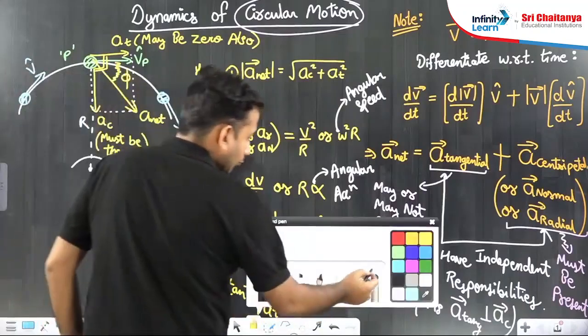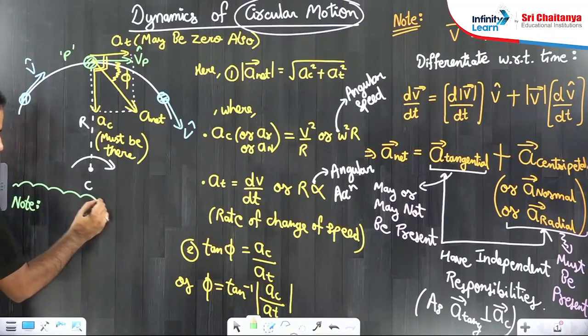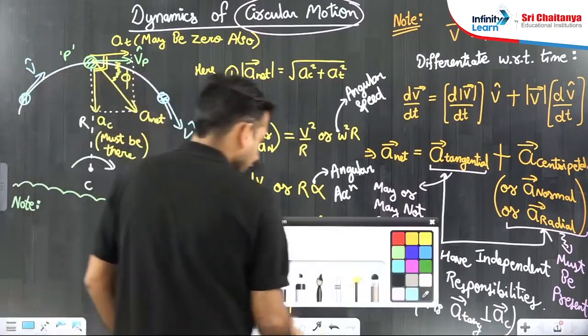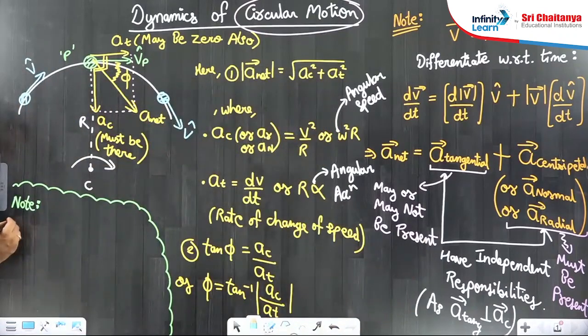Another note I am writing for you is, I have written a lot on this board to give you clarity on a lot of things. Now see, centripetal acceleration's magnitude is given by v square by r.